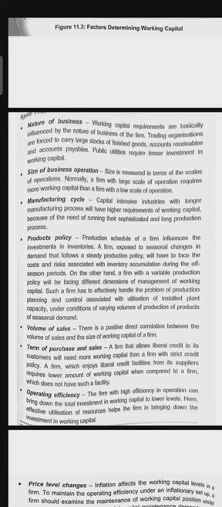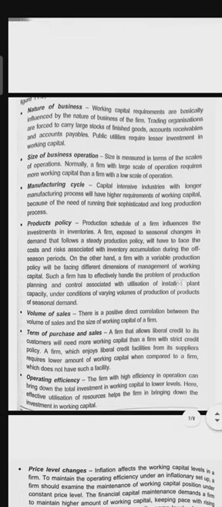Nature of business will affect the working capital. Next, the size of the business operation. The size of the business will affect the working capital. If the size of the business is large, then the working capital will be used at a higher level. If the size of the business is small, then the working capital requirement will be at a lower level.